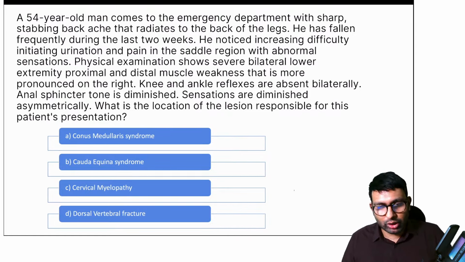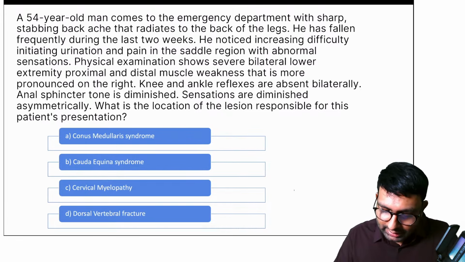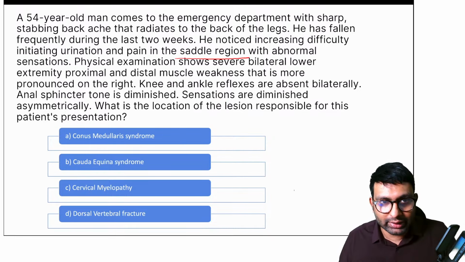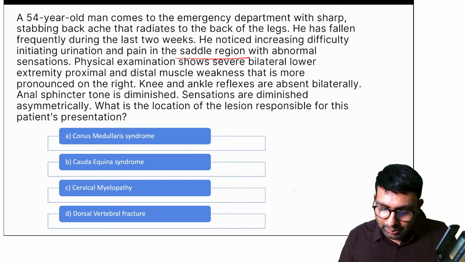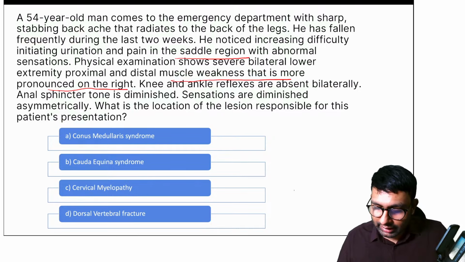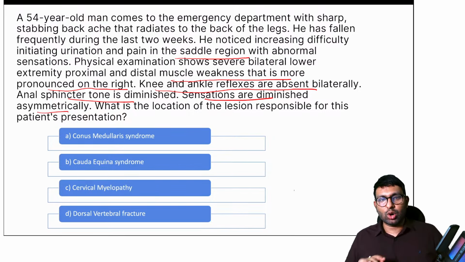Okay, so you're right. The answer is cauda equina syndrome, and the keywords I'll highlight here. The first keyword is there is pain and abnormal sensation in the saddle region. Second keyword is there is muscle weakness that is more pronounced on the right side. That means asymmetrical muscle weakness. Third thing is knee and ankle reflexes are absent. Fourth thing is sensations are diminished asymmetrically, and also anal sphincter tone is diminished. All of these are keywords that will tell you the diagnosis, and I'll tell you how.